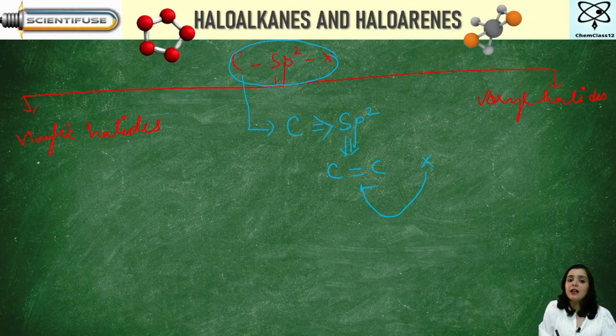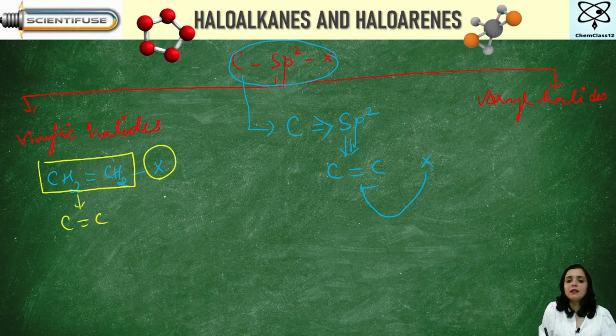So in vinylic halides, let me take this example, CH2=CH-X. Can you see this? Here you see that there is carbon double bond carbon. And what is this? This is a halogen atom. So halogen atom is directly attached to carbon double bond carbon. So this is known as vinylic halide. So what do I say?